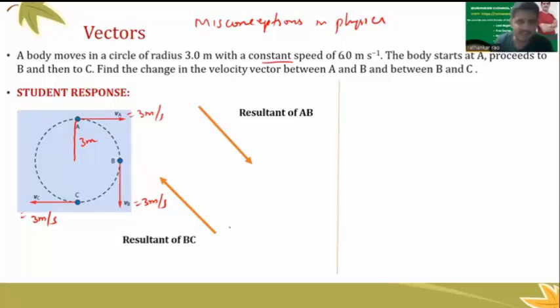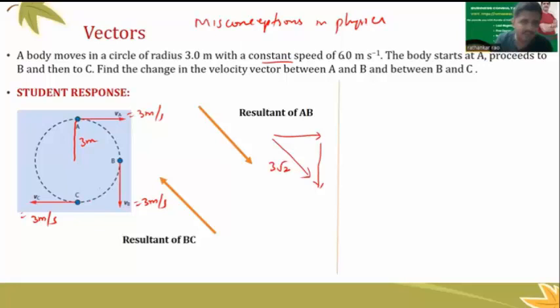The answer that I get is something like this. Now, what do the students do? Given two vectors, one vector like this and the other like this, since they are perpendicular to each other, they just write down the resultant like this, and they say this could be the right answer. And the answer here is 3 root 2. This is the answer I get.